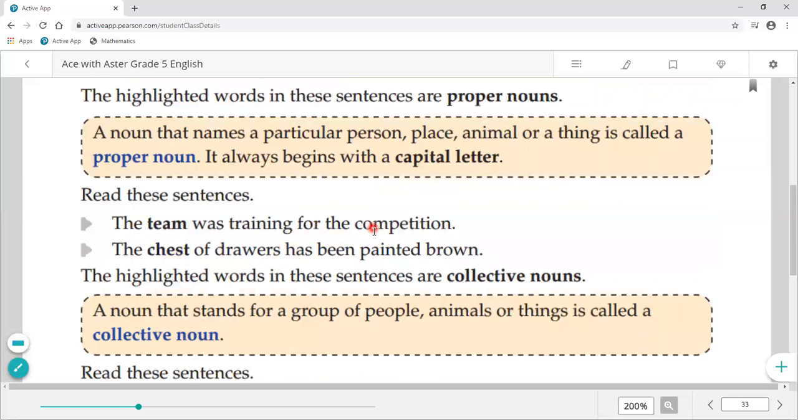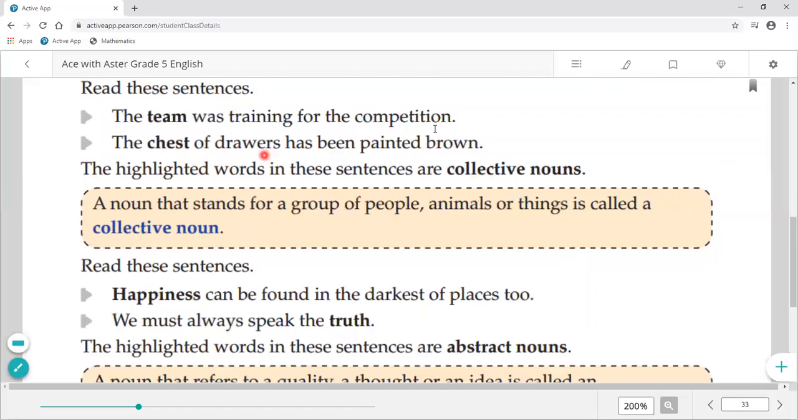Now next is the team was training for the competition. The chest of drawers has been painted brown. So here the highlighted words in these sentences are collective nouns. And what are collective nouns? Group of words are called collective nouns. So a noun that stands for a group of people, animals or things is called a collective noun. In a short way we can say group of people, group of things are called collective nouns.